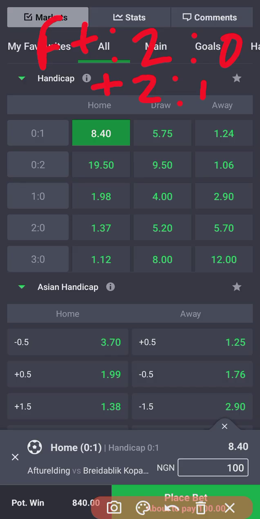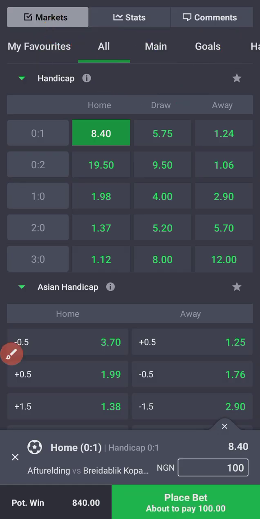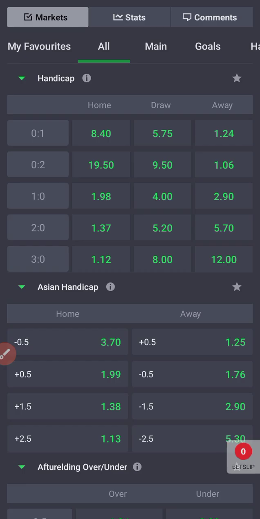All right, I know this is how it is. But if it ends 1-1 at full time, the bet is definitely a loss. If it ends 1-0 at full time, it becomes a draw. Is that understood? If it ends 1-0 at full time, plus the handicap, it becomes 1-1.